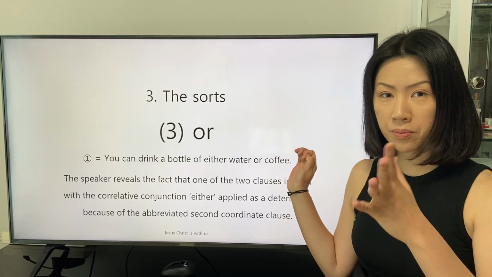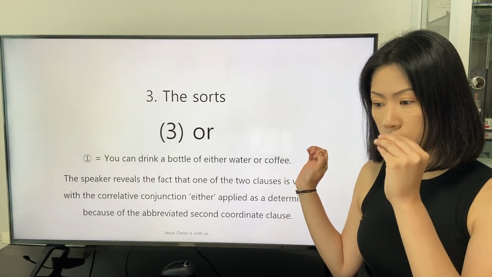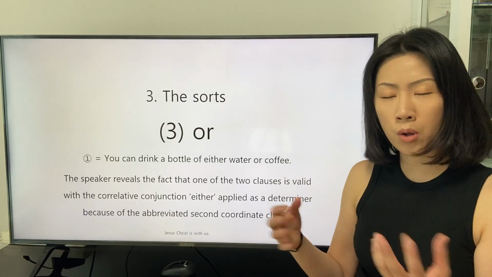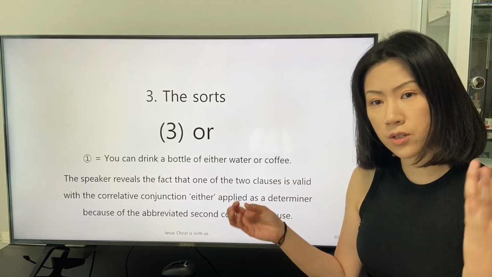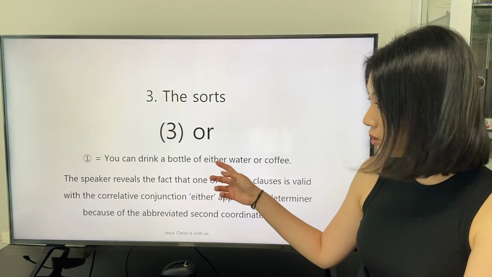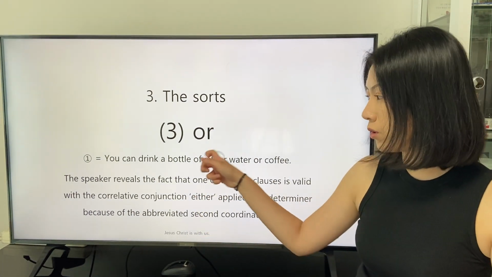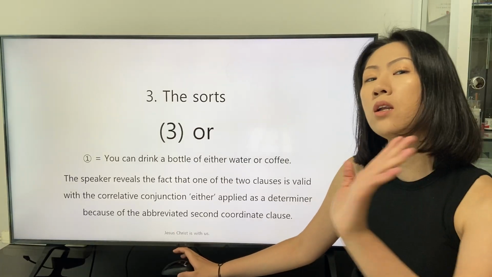This sentence is abbreviated to seem like a clause. So we can find the trait, the determiner, to understand the role of the correlative conjunction in a clause.